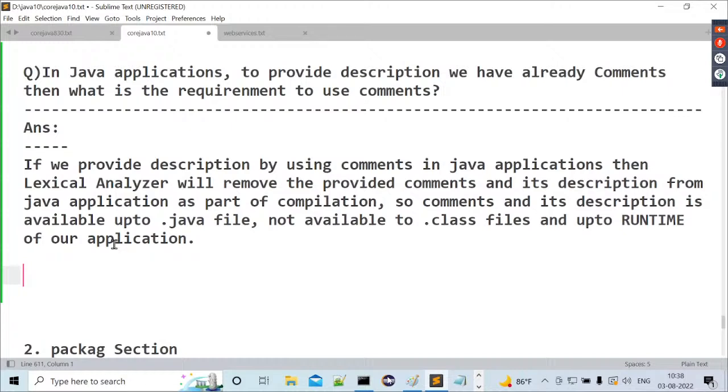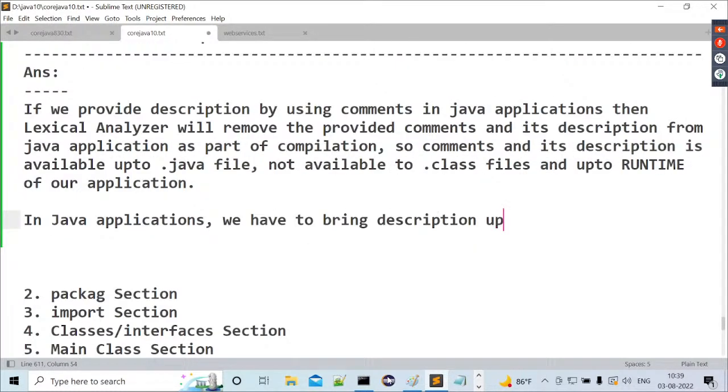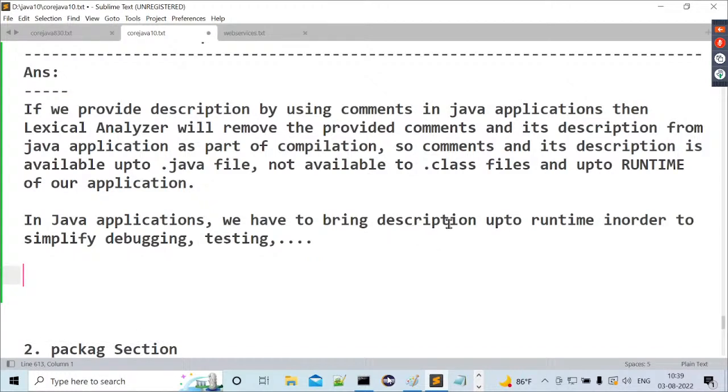In Java applications, we have to bring description up to runtime in order to simplify debugging, testing, and so on.